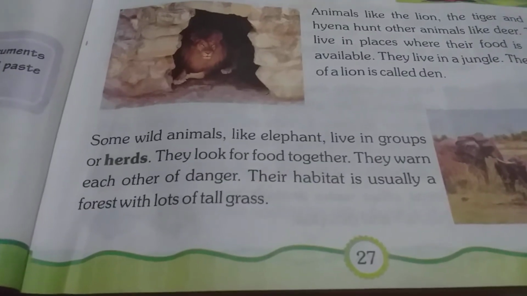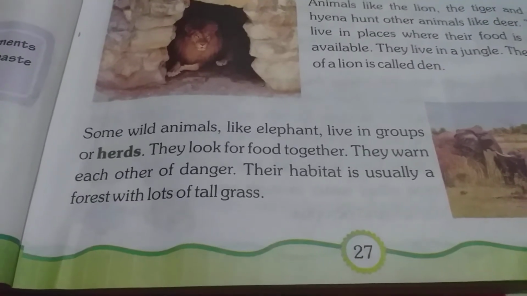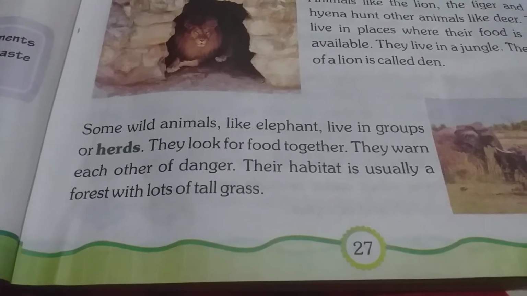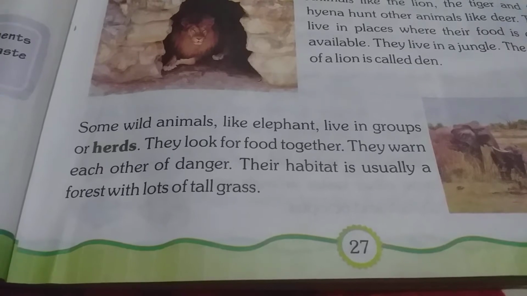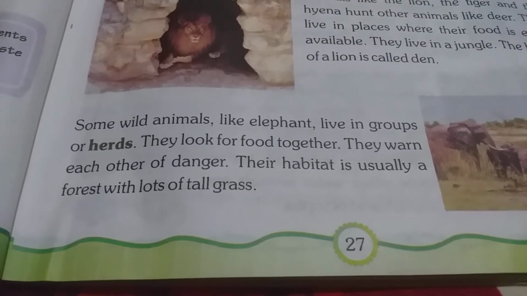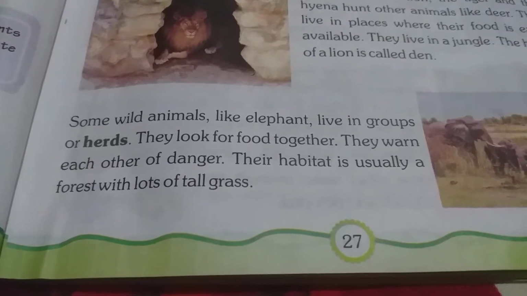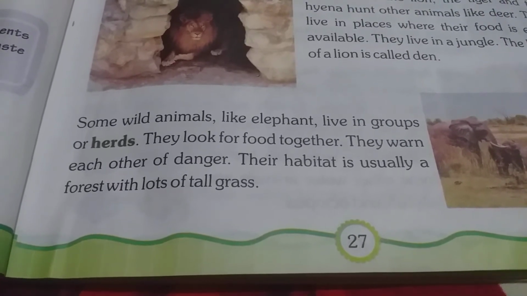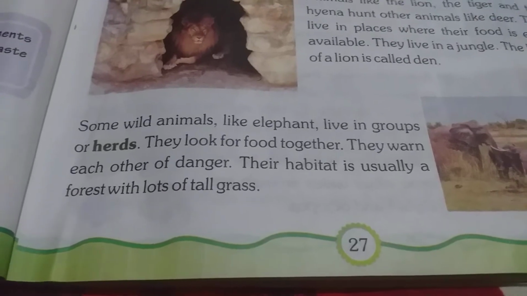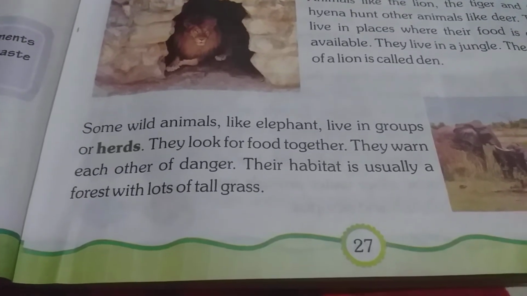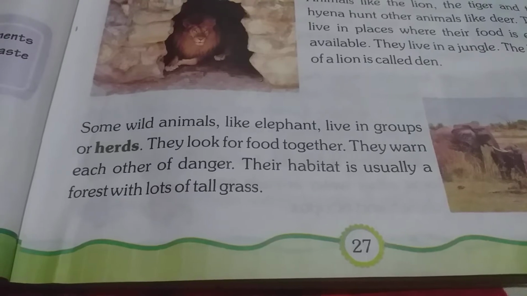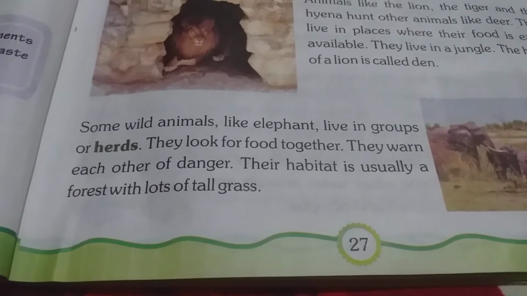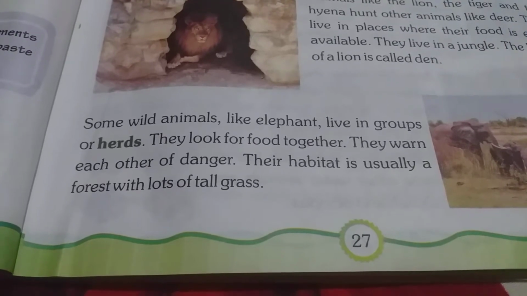So let's move on. Some wild animals like elephants live in groups or herds. They look for food together. They warn each other of danger. Their habitat is usually a forest with lots of tall grass. So elephants live in groups. They won't live alone. Okay, kids, they live in groups. These groups of elephants are called herds. Always together, they go and search for food.